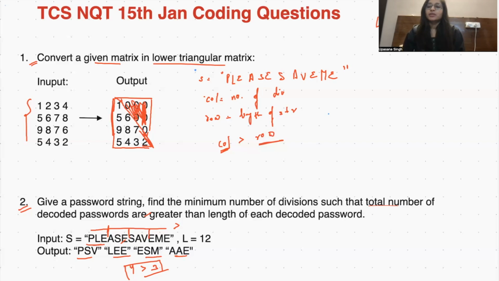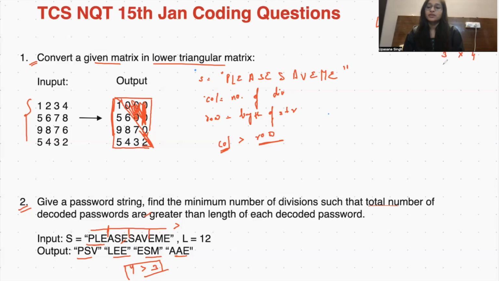What can be the possible numbers? The first multiplication that comes to my mind is 1 into 12, which is 1 row and 12 columns. The second can be 2 into 6, that is 2 rows, 6 columns. The third will be 3 into 4, 3 rows, 4 columns.